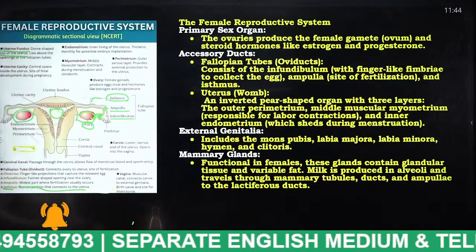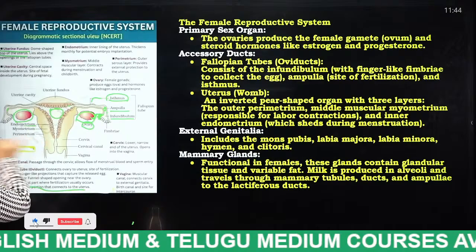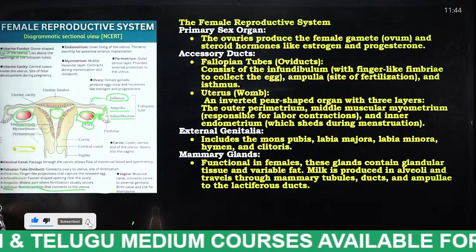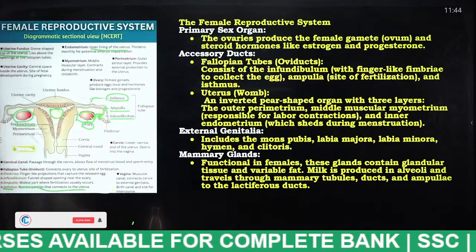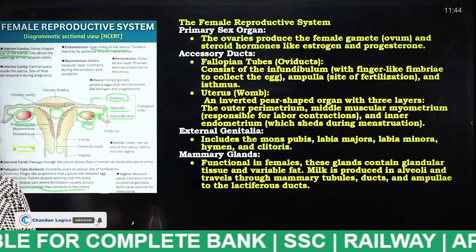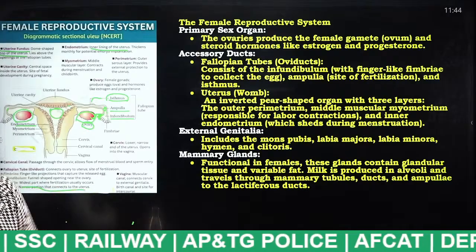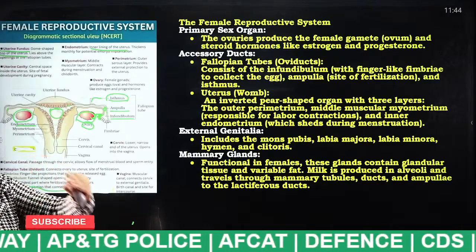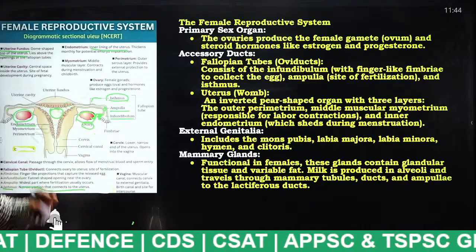And the next thing is the endometrium. The endometrium is nothing but the inner lining of the uterus. What is this endometrium, students? Inner lining of the uterus. In the uterus, embryo development takes place. The inner lining of the uterus is known as what, students?